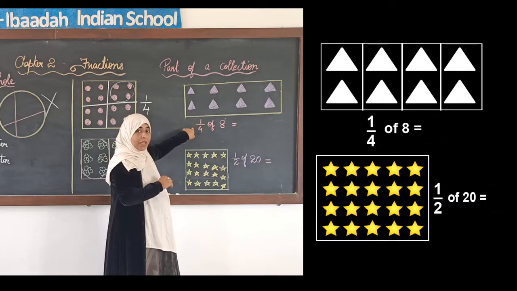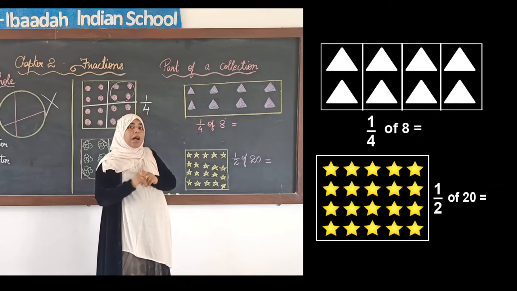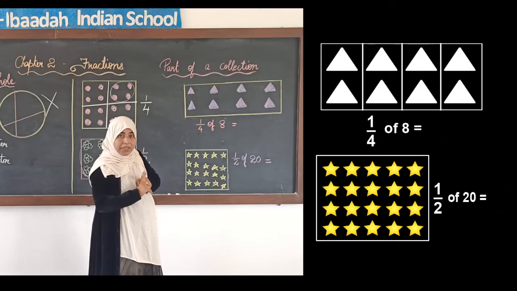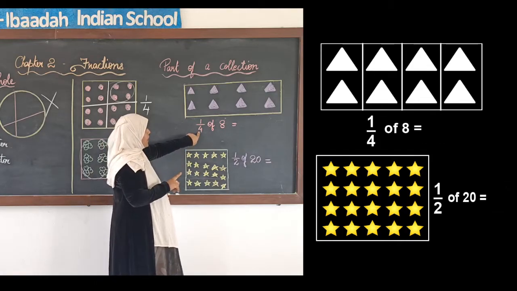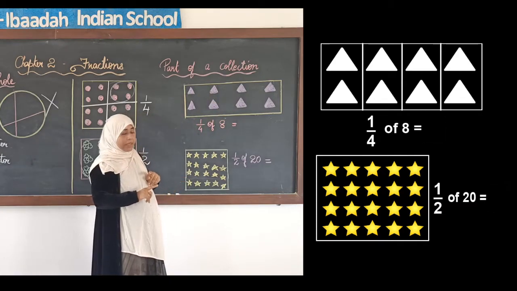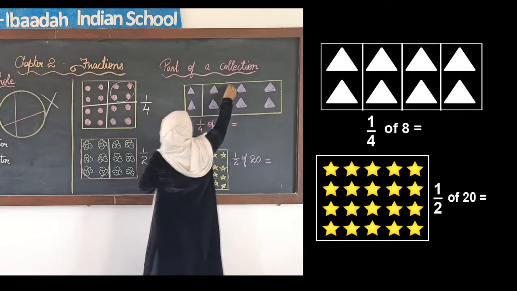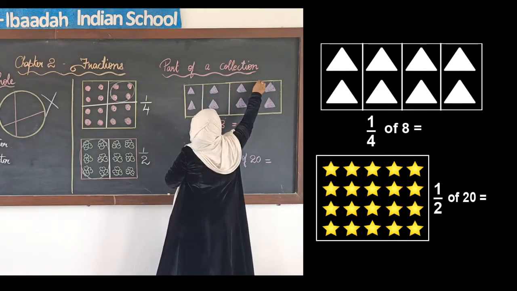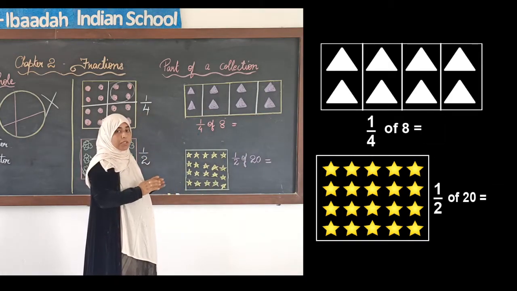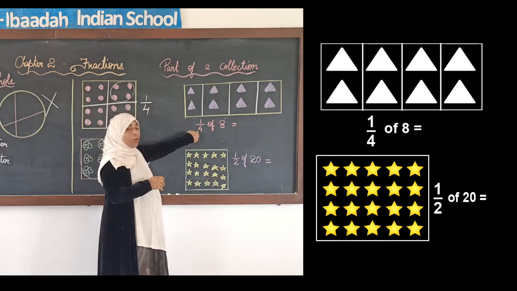I have to find, if I make 4 parts of 8, in each part how many triangles will be there. So, I have to make 4 parts of these 8 triangles. For that, this is 1, 2, 3 and 4. I have to divide the collection of triangles into 4 groups.